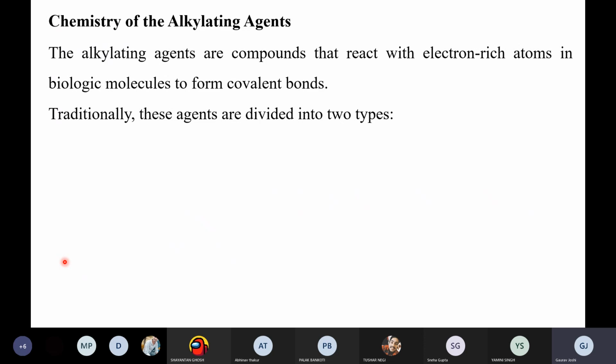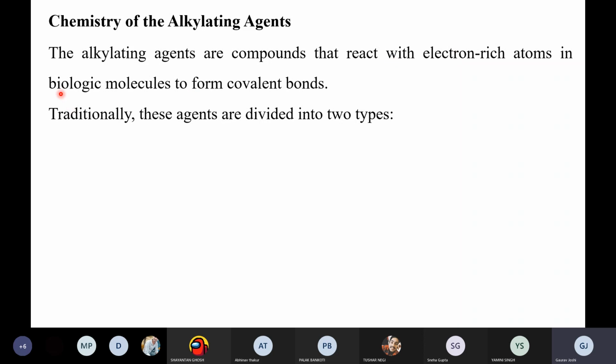Now we'll be going to the basic chemistry of these alkylating agents. I have already told you that the alkylating agents are compounds that react with electron rich atoms. What could be the electron rich atoms? Basically the electronegative atoms, because they will have the maximum number of electrons, so they are called electron rich atoms.